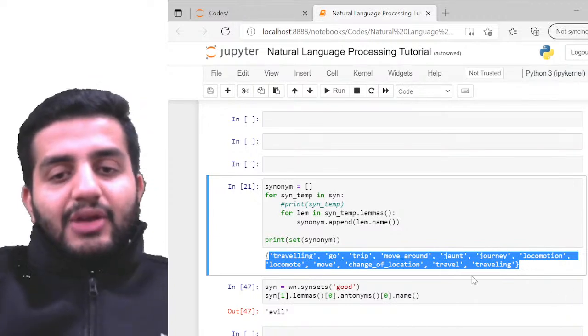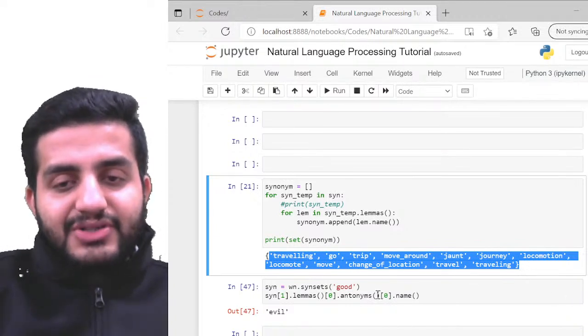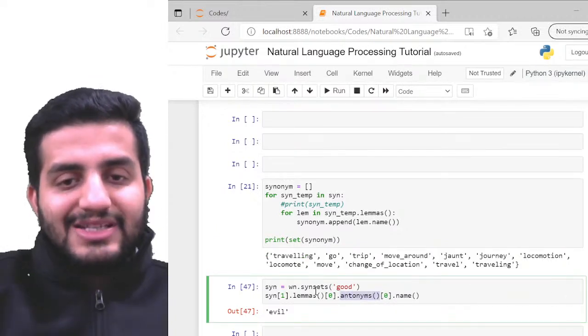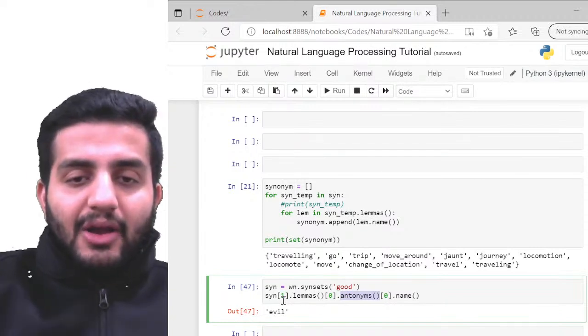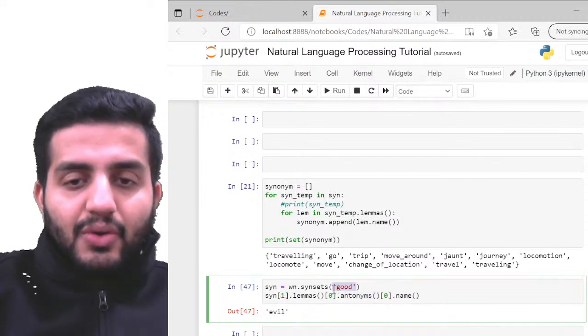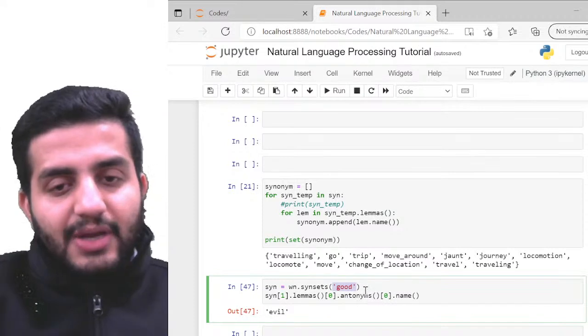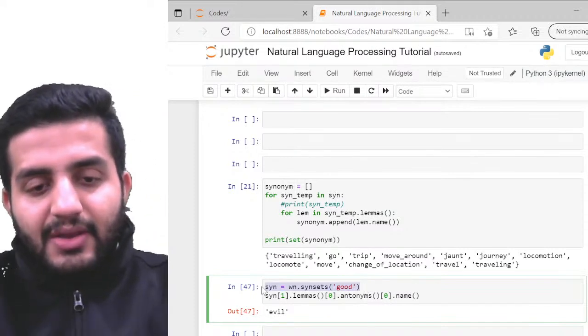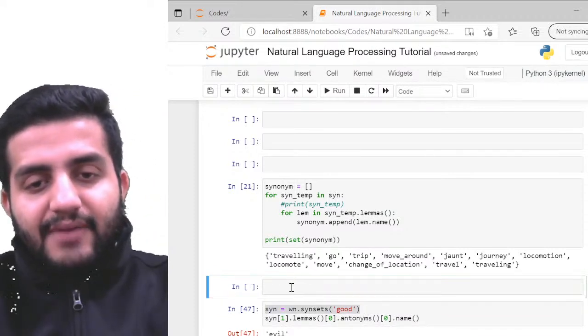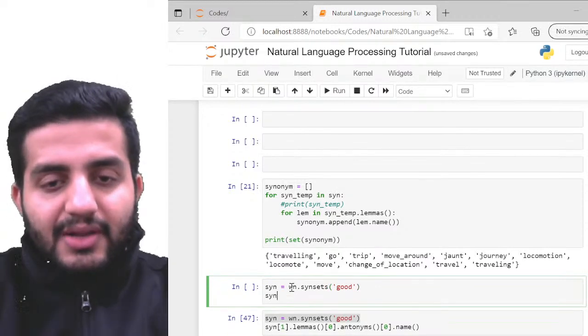But for the antonyms, we have a direct function called antonyms. Okay, so for example, again, the logic is the same. I'm going to call the word good. So good के अंदर multiple syn sets होंगे. So now look at this for now. I'm going to call this. So I have this good. Now look at this.